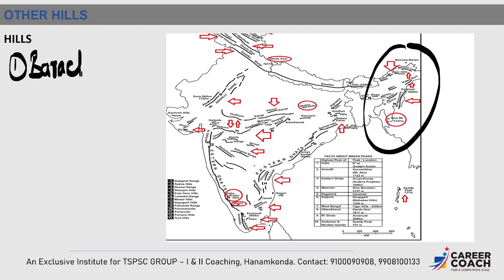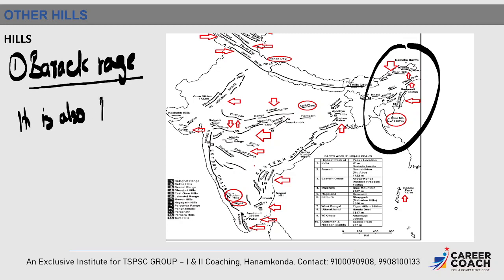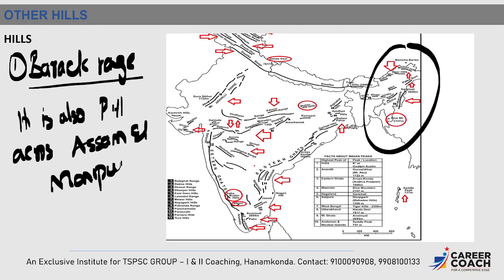Those are, first one is Barak range. Barak range is very important. Why? Because it is also part of the Purvanchal hills. But it lies across the Assam border and Manipur. Now if you can see, these are the Barak ranges.